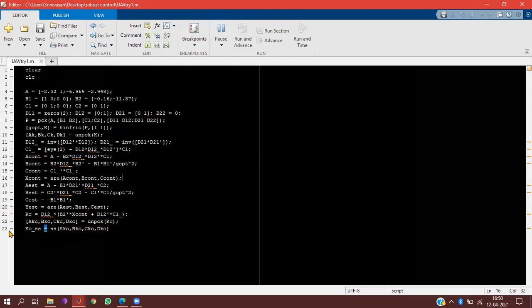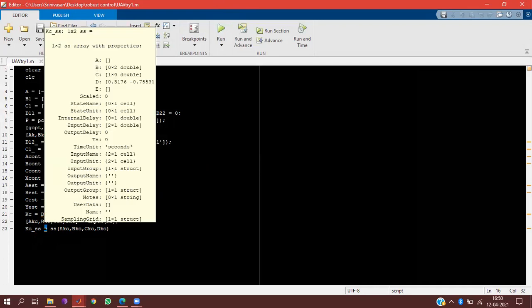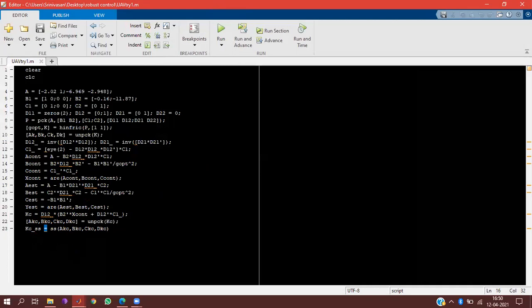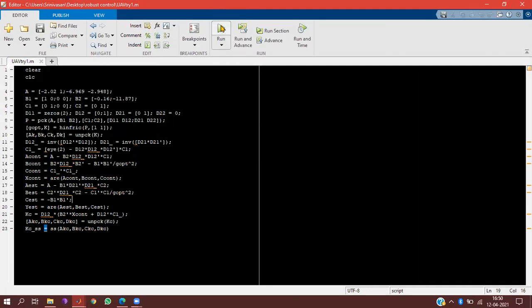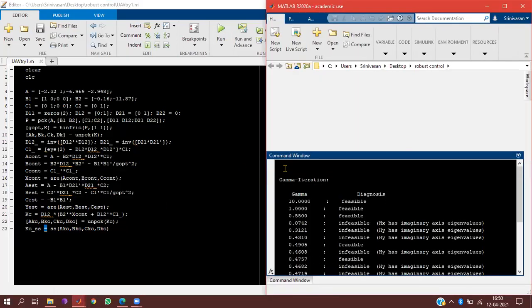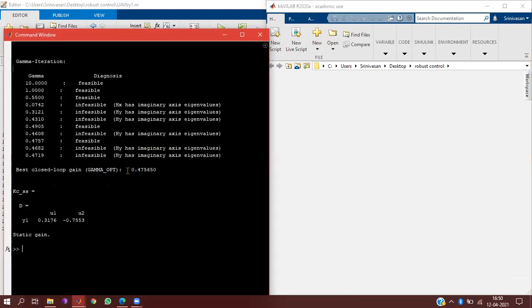I got this KC, controller gain, right? Yes, sir. What is the order of the controller gain? It should be more or less the same as the plant order. That's the disadvantage of the HFT controller basically. The order of the controller, and hence the controlled system, will be increasing largely.